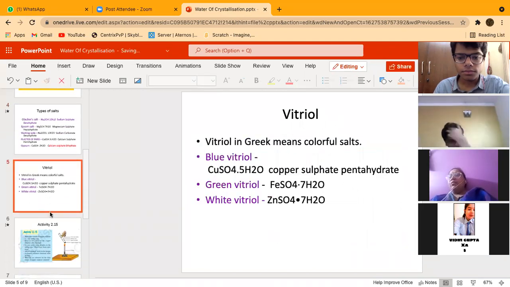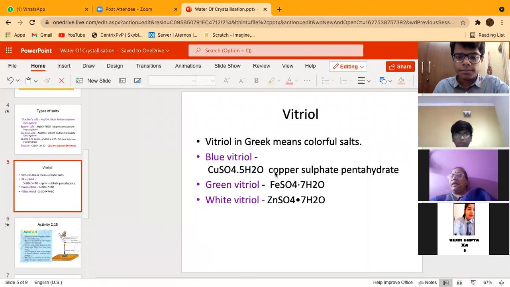Yes. So there are some salts which are colorful. In Greek, these colorful salts are known as vitriol. Vitriol means colorful salt. These colorful salts are having water of crystallization. So a separate name has been given, that is vitriol, right?